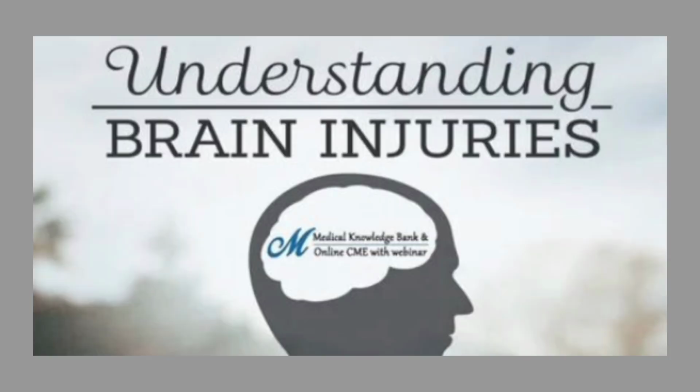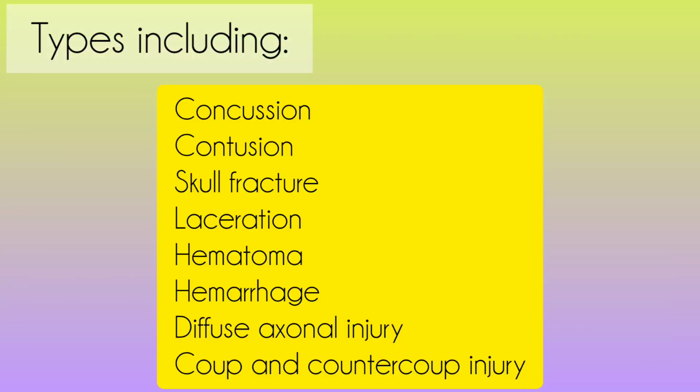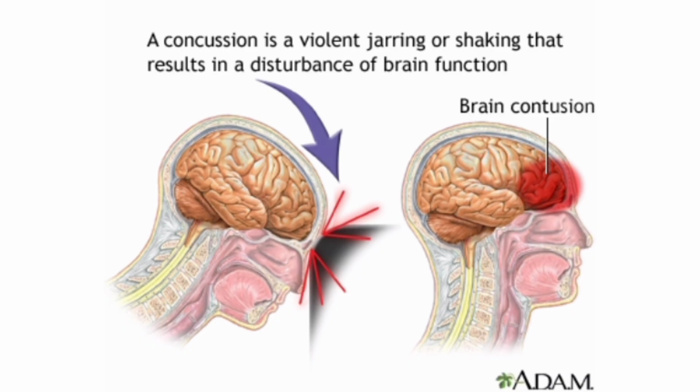For better understanding, we'll know about some other types of head injuries. The types include concussion, contusion, skull fracture, laceration, hematoma, hemorrhage, diffuse axonal injury, and coup and contrecoup injuries. Next we'll see what concussion and contusion are, one by one. The first one is concussion.